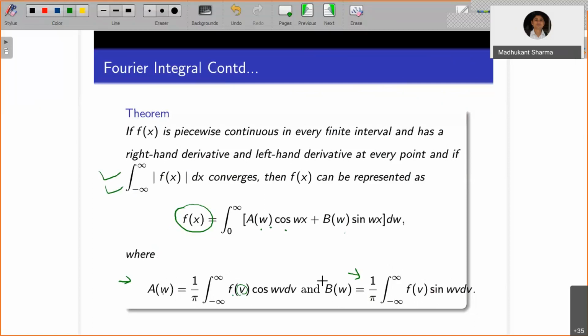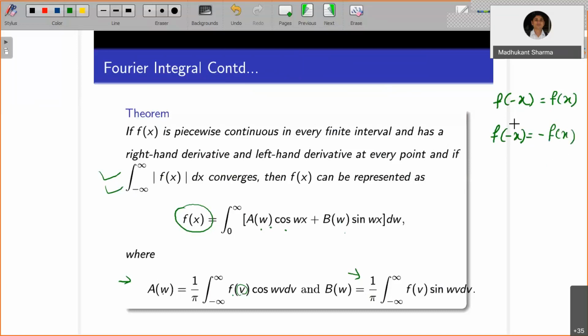Now if f is an odd function, I hope you were able to relate to what we mean by an even function. It means if you replace x by minus x, you get f of x itself, for example x square, x power 4, even powers. If you replace x by minus x and you get minus f of x, it is an odd function.